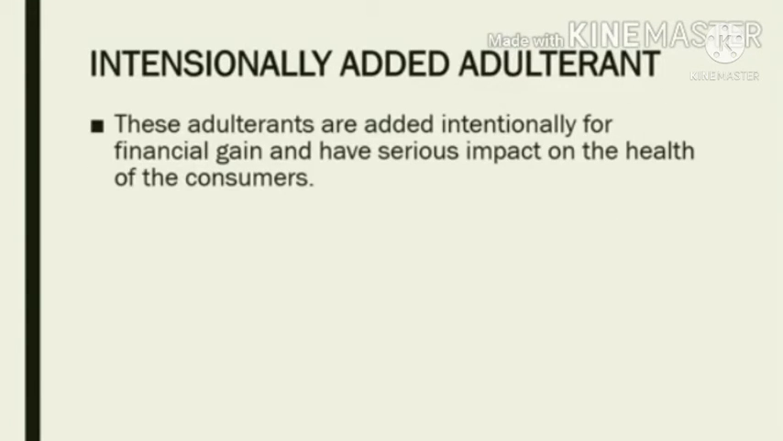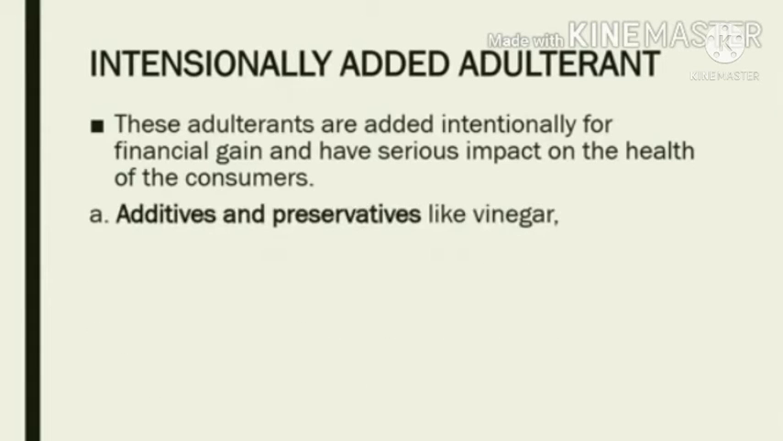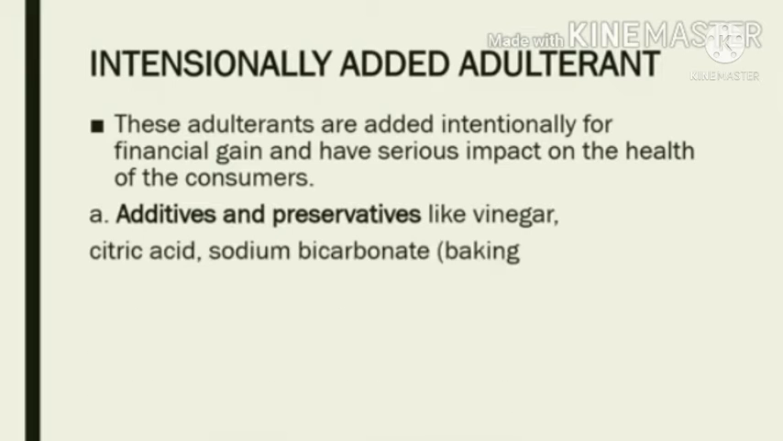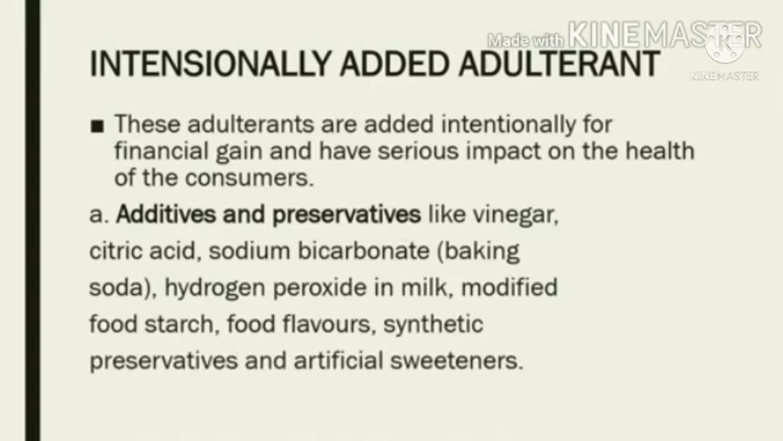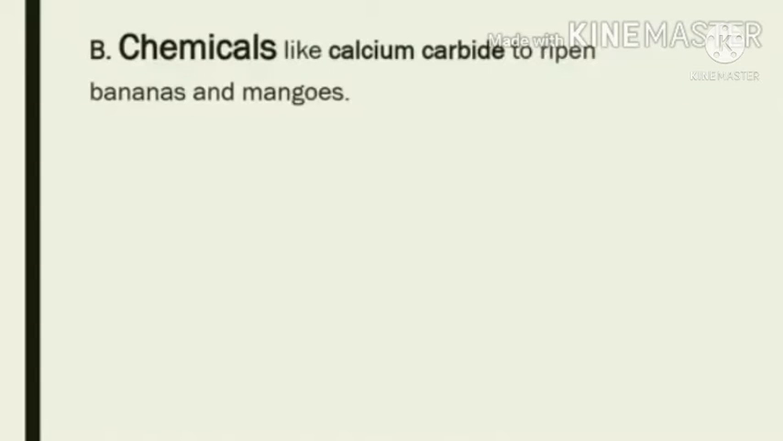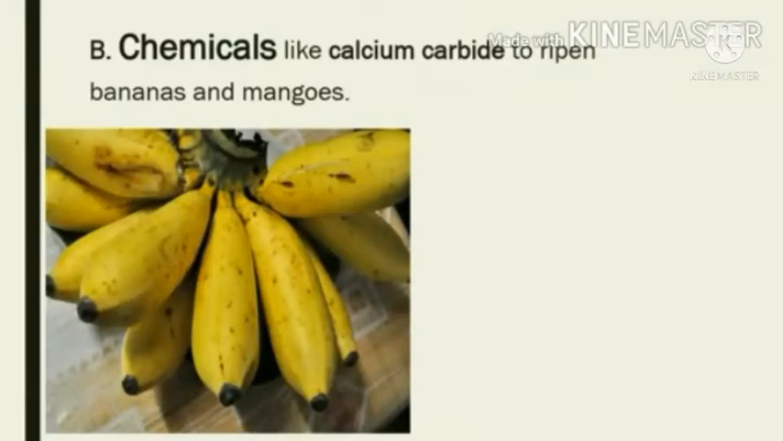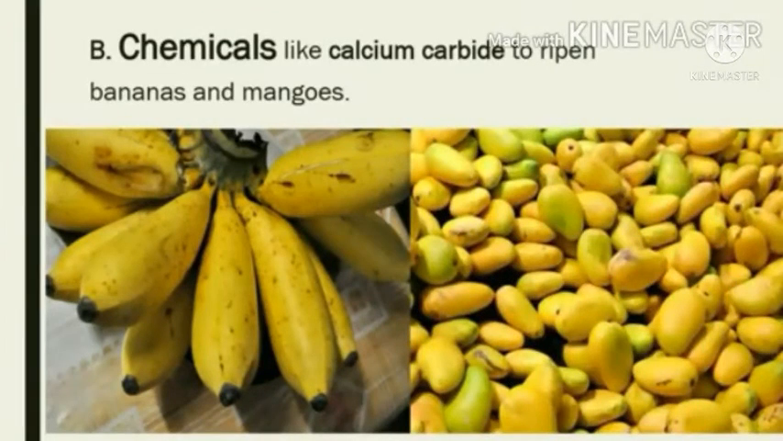The next one is intentionally added adulterants. These adulterants are added intentionally for financial gain and have a serious impact on the health of the consumers. Additives and preservatives like vinegar, citric acid, sodium bicarbonate, hydrogen peroxide in milk, modified food starch, food flavors, synthetic preservatives, and artificial sweeteners. Chemicals like calcium carbide are used to ripen bananas and mangoes.